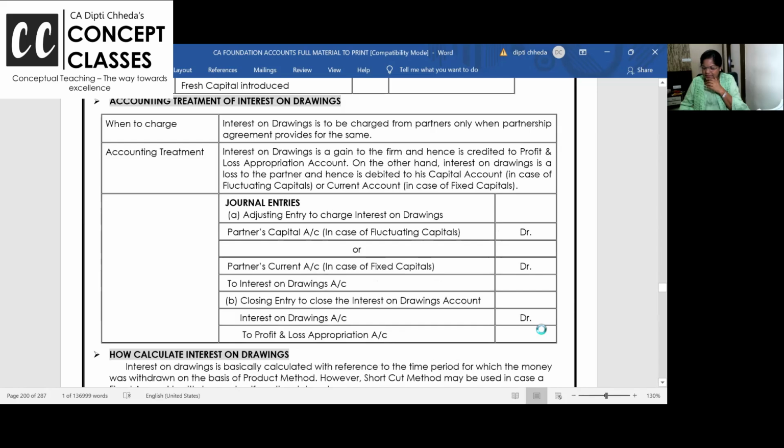Now, next is interest on drawings. How do you pay interest on drawings? Yes.